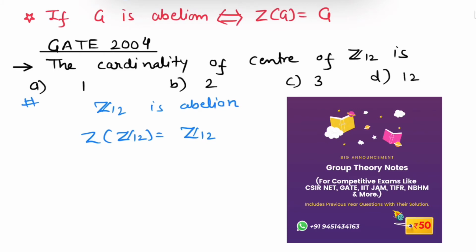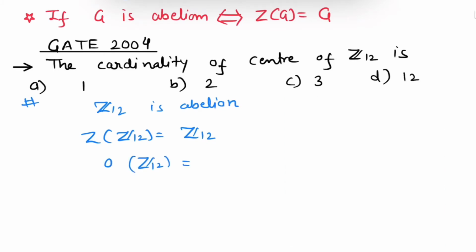Cardinality of Z12 is 12, hence cardinality of center of Z12 will also be 12. So here option D is correct. I hope everything is clear to you till now.